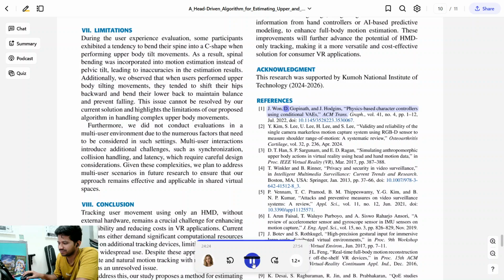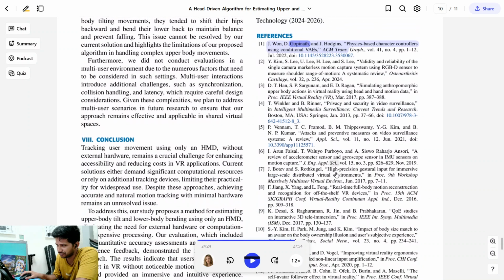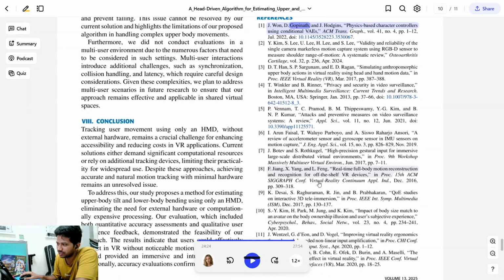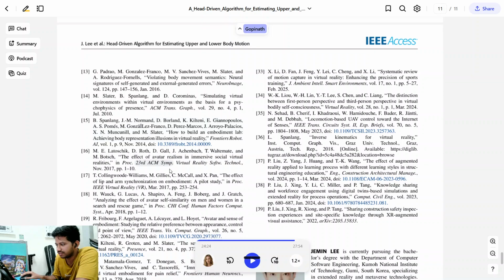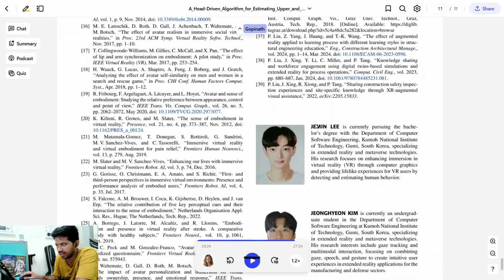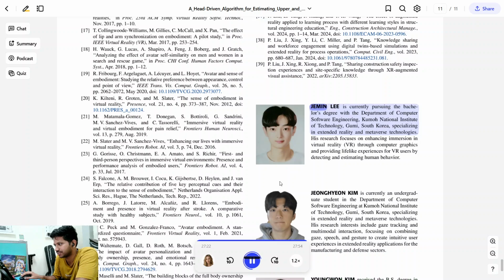References. Okay, you can see all the references. I will not read from here, the AI assistant. Sorry. So you can read all the references. I will provide the link in the description, and I can read about the authors. Start from here.